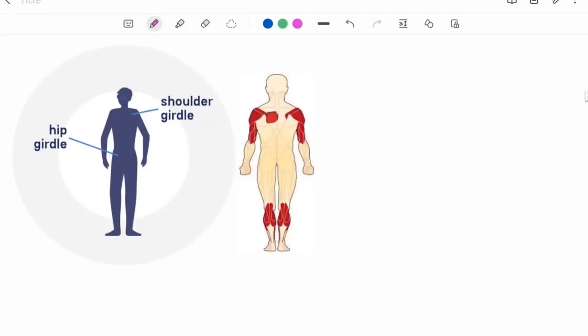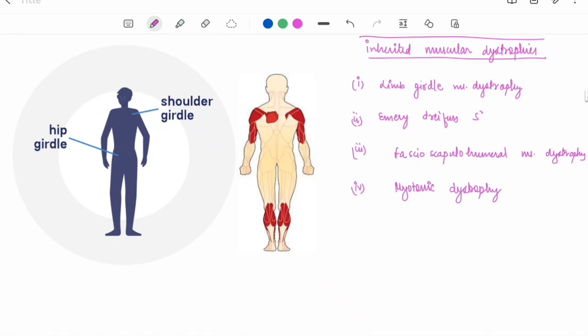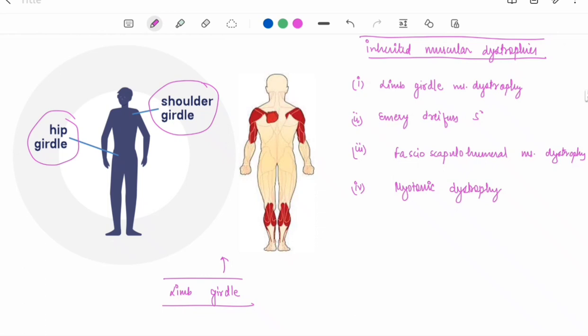Today we will continue the topic of myopathies and we will study about inherited myopathies. So the inherited muscular dystrophies include limb girdle muscle dystrophy, then Emery-Dreifuss syndrome, facioscapulohumeral muscle dystrophy and myotonic dystrophy. So this diagram is depicting the hip girdle and the shoulder girdle. So this is limb girdle muscle dystrophy. Now we will discuss about this dystrophy.